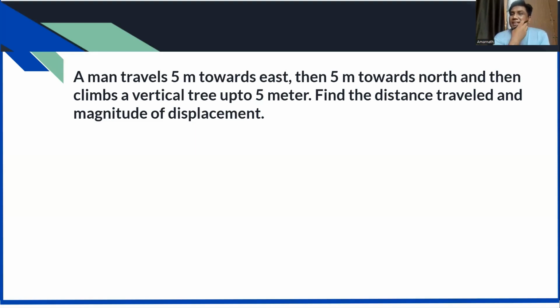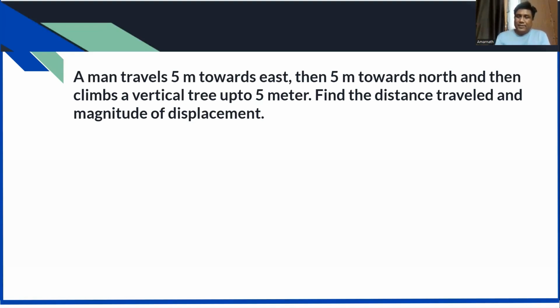Find the distance traveled and magnitude of displacement. Again, I am saying distance is the actual path length and displacement is the separation between the starting point and the final ending point.